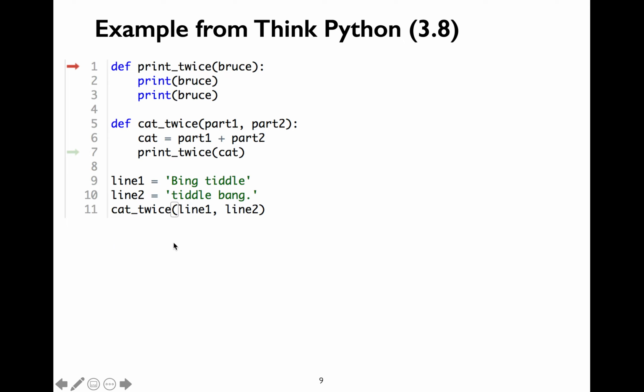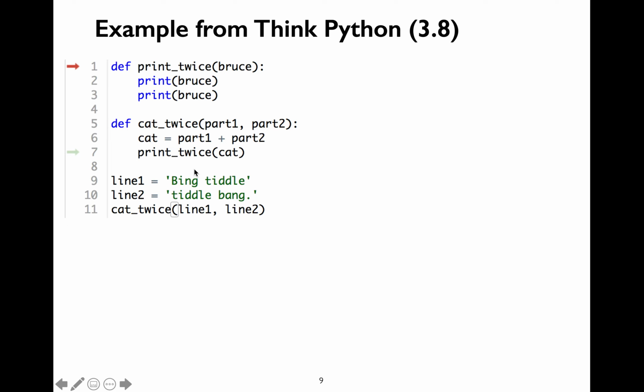What sort of arguments does this function call have? They are positional, correct? That's because I don't have parameter names associated with the arguments itself in the function call. Recall that positional arguments line up with the corresponding parameters. So line1 argument is going to line up with part1.